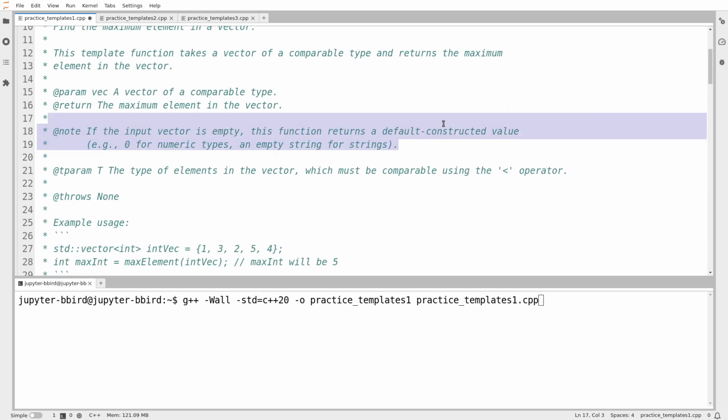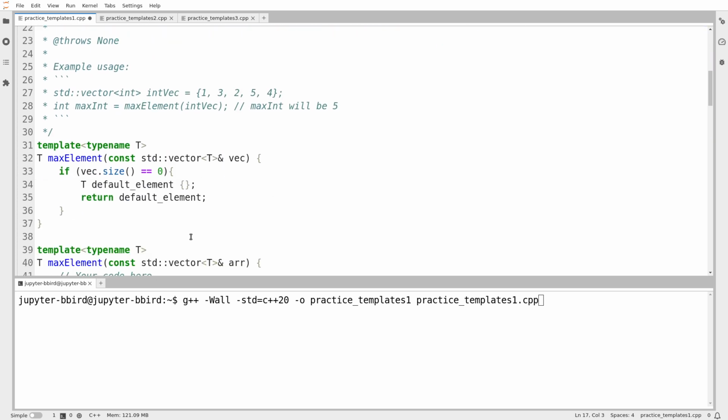I'm going to implement it, but I'm going to complain about it. I think the best thing to do if the vector is empty is to throw an exception, because if I do it this way, then I'm not allowed to call max element on any vector of an element type without a default public constructor. Even if I'm sure I never am going to call it on an empty vector, it still requires the element type to have a default constructor that's public before I'm allowed to use the function. Now, otherwise, what do I do?